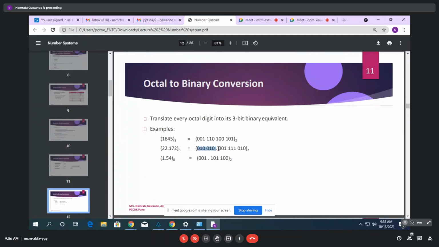Okay, ma'am, you got it. For 22, you can write 1010, but you have to write it in terms of 3 bits. So your answer should be like this only. In the answer, you should compulsorily have 6 bits for 22. Okay, ma'am.